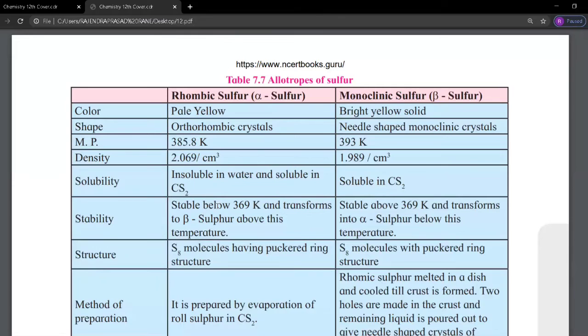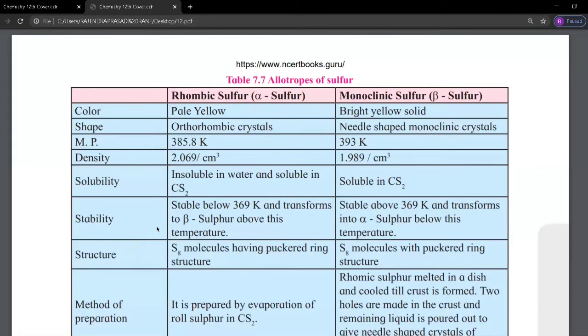Alpha sulfur is stable below 369 Kelvin and transforms to beta sulfur above this temperature. Beta sulfur is stable above 369 Kelvin and transforms to alpha sulfur below this temperature.